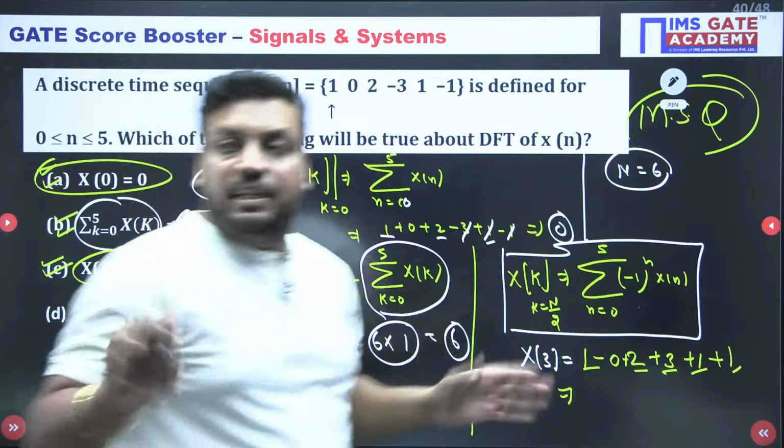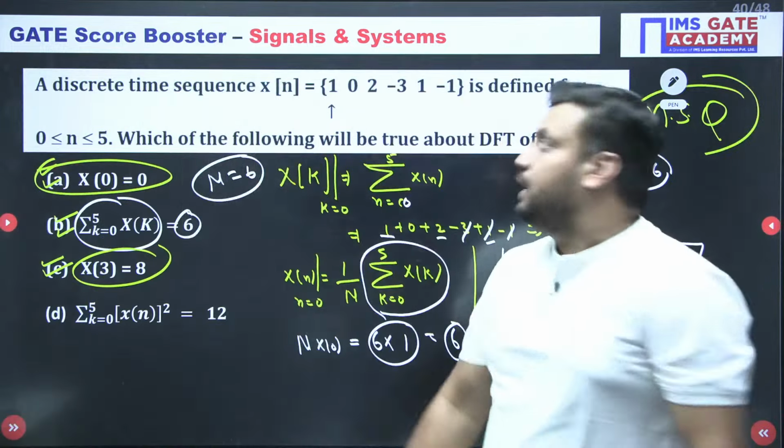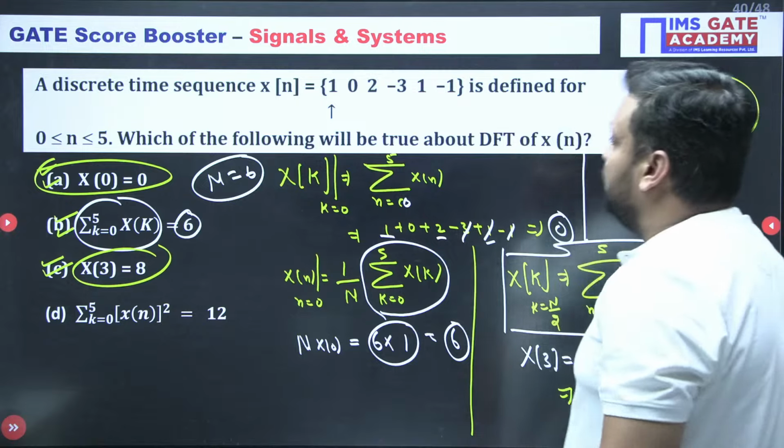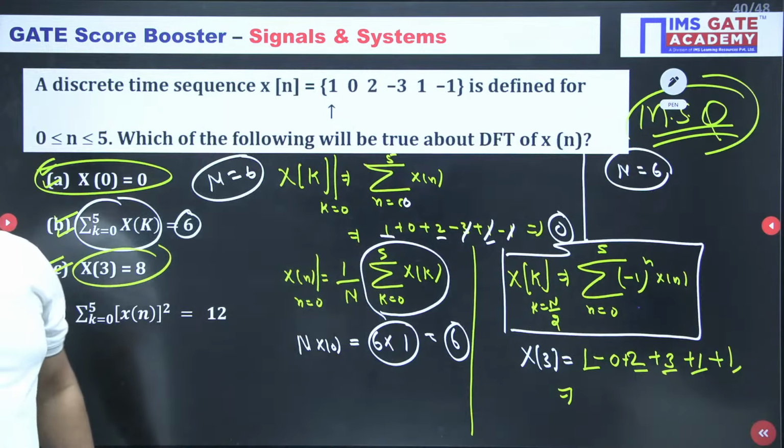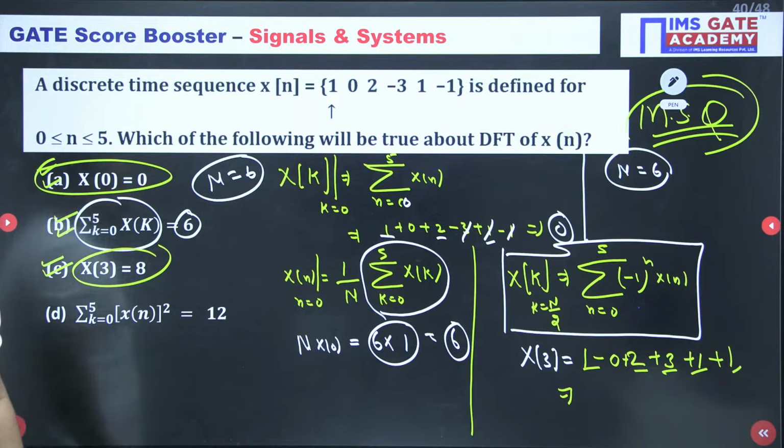Till now A, B, C correct. It is an MSQ, guys, MSQ. So till now A, B, C option is correct, sir. Yes sir, getting sir.